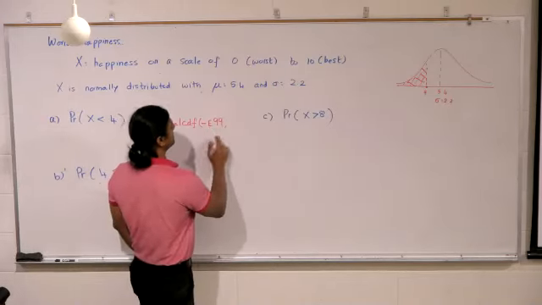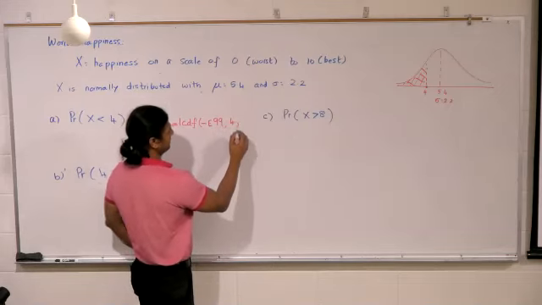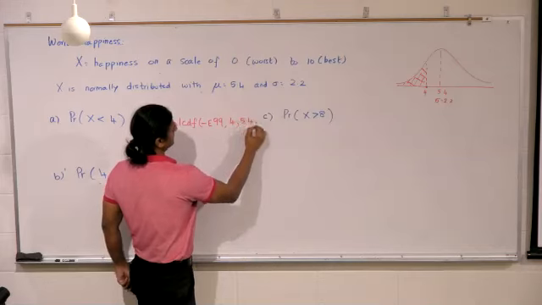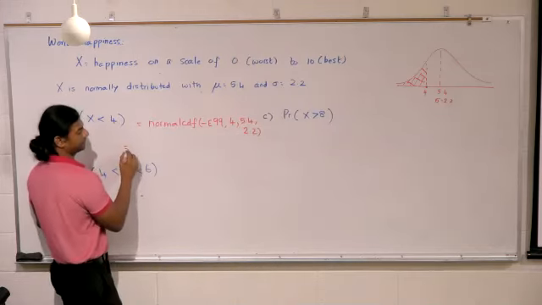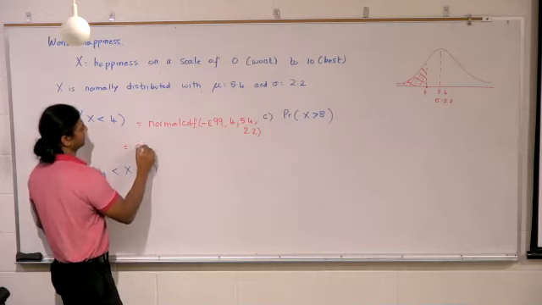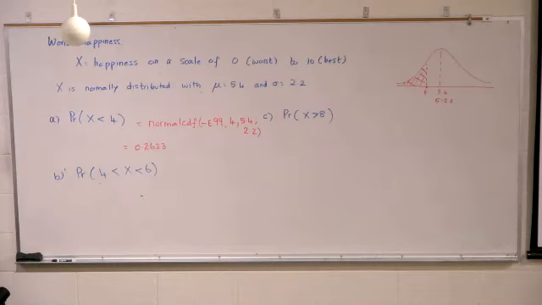Negative E99, 4. What is the mean? 5.4. Standard deviation, 2.2. And what do we get? 0.2623. So there is a 26.23% chance that a participant rated a value less than 4.